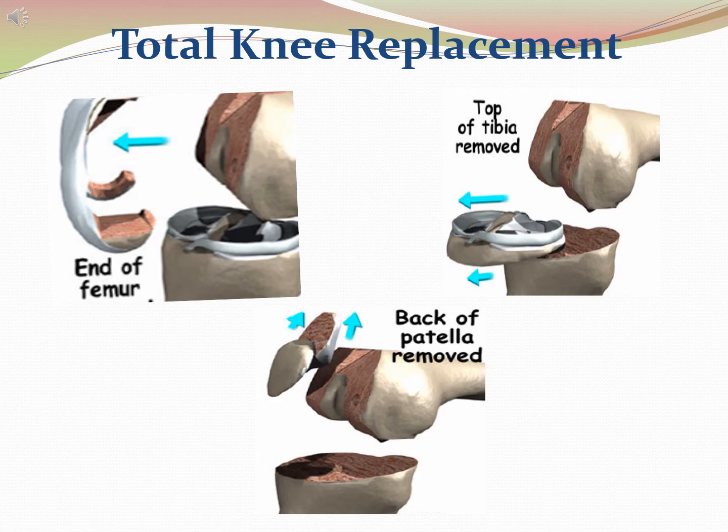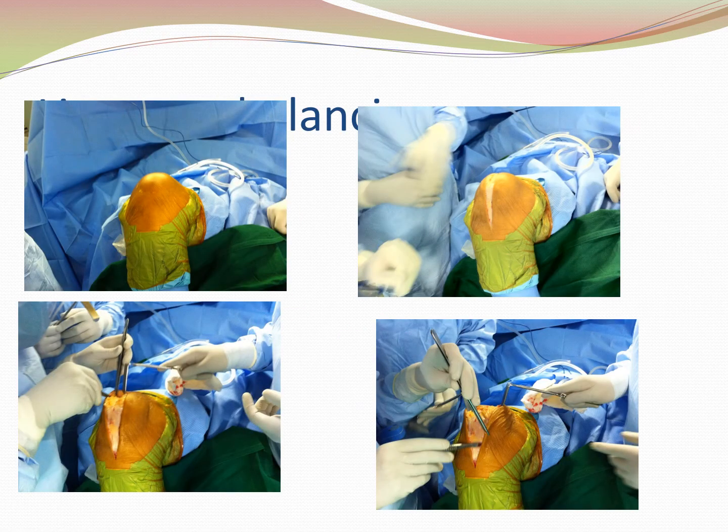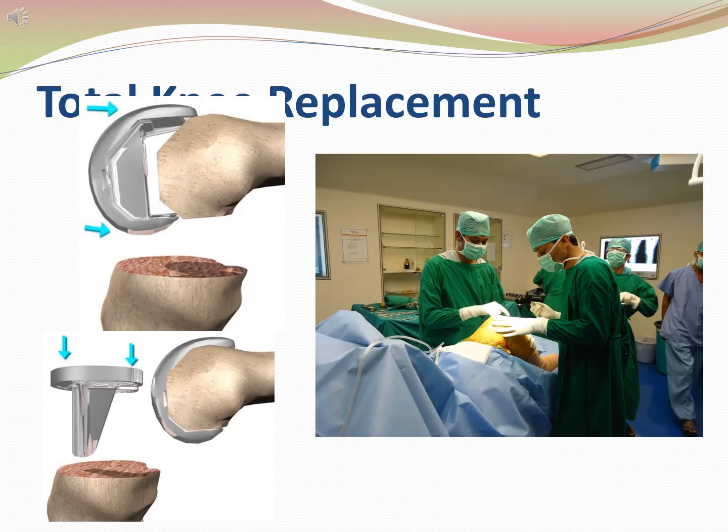In this, we are not going to replace the complete knee joint. It is only the surface of the knee joint. The cartilage part of the knee joint is replaced. Almost 8 to 9 millimeters of bone and cartilage from the distal end of the femur, and the same thickness of bone from the proximal end of the tibia, is removed and replaced with a cap. And this surgery is done under aseptic precautions. Sterility of the operation theatre and cleanliness of the staff is very important to prevent infection.